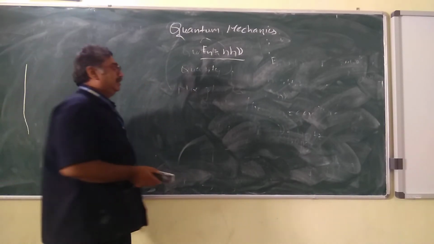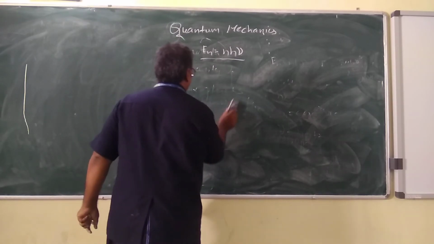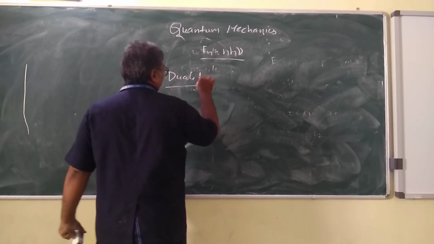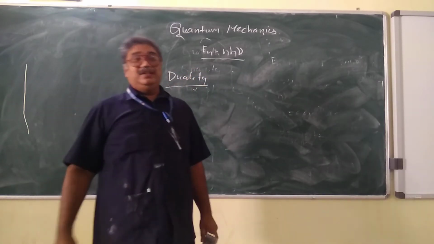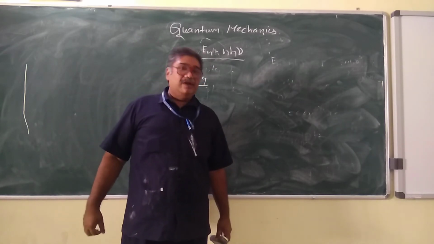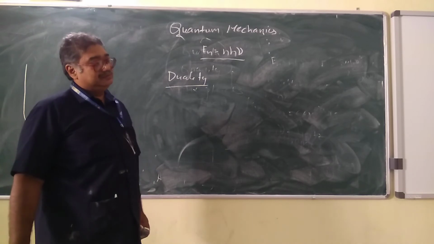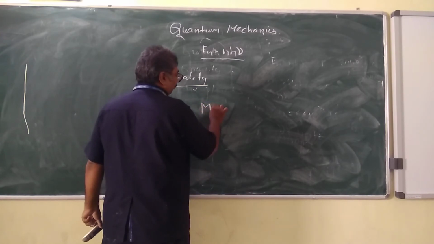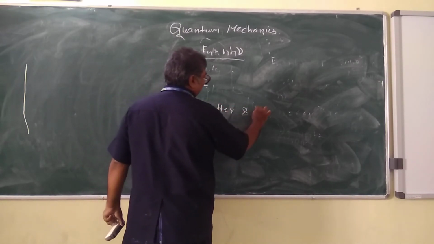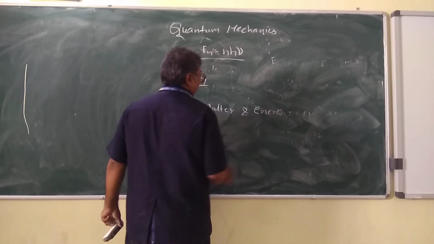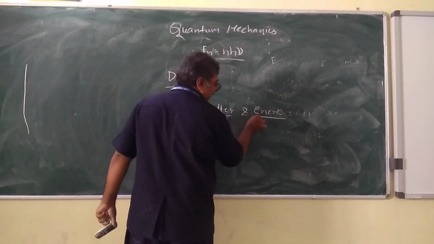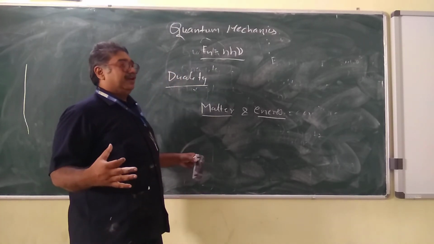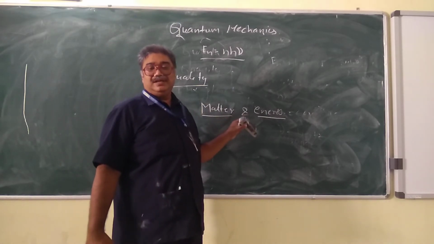Now here we have one thing called duality. So we are going to get into a concept of duality. So what is duality? Dual in the sense two. So here we are going to use these two things in the quantum theory. According to classical theory, what was it? The whole universe is made up of matter and energy. Energy and matter, both of them are the products of this universe. If you want to define, then matter and energy are constituting the universe.